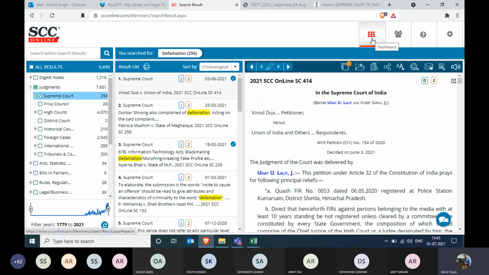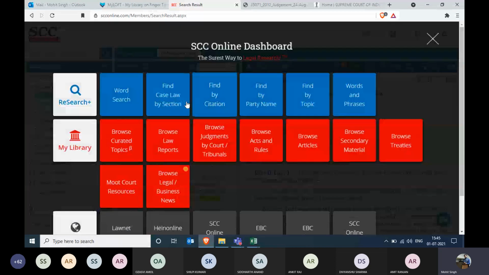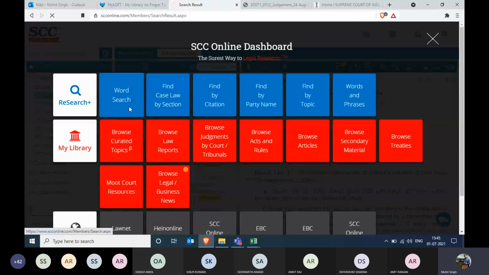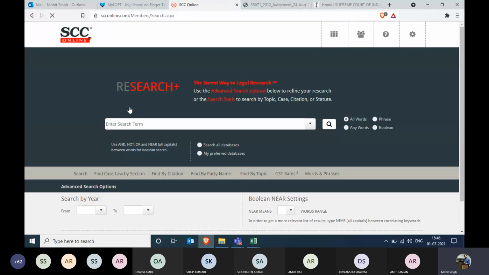We'll go back to the dashboard, and again, we'll go back to the word search. Now, most of the time, a student does not have only one word to search for. They might have 2, 3, or multiple keywords to be searched for. So what to do if we have multiple keywords on our hand and I want to do some research on it? For example, I believe the second year students might have gone through the family law cases.